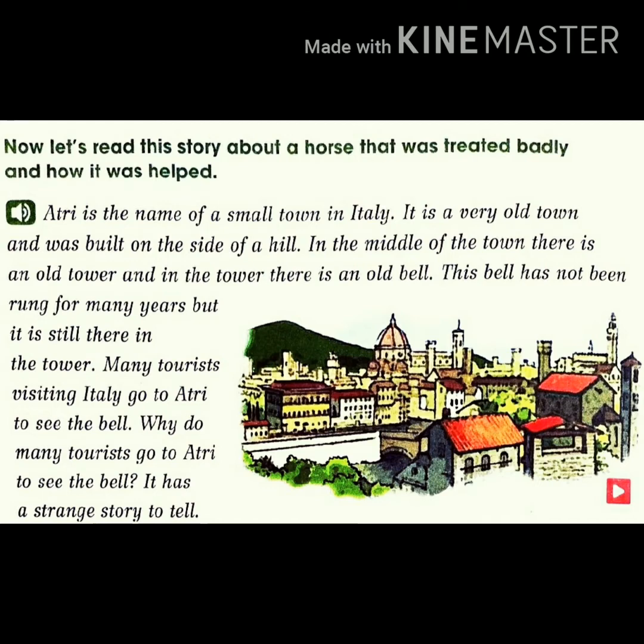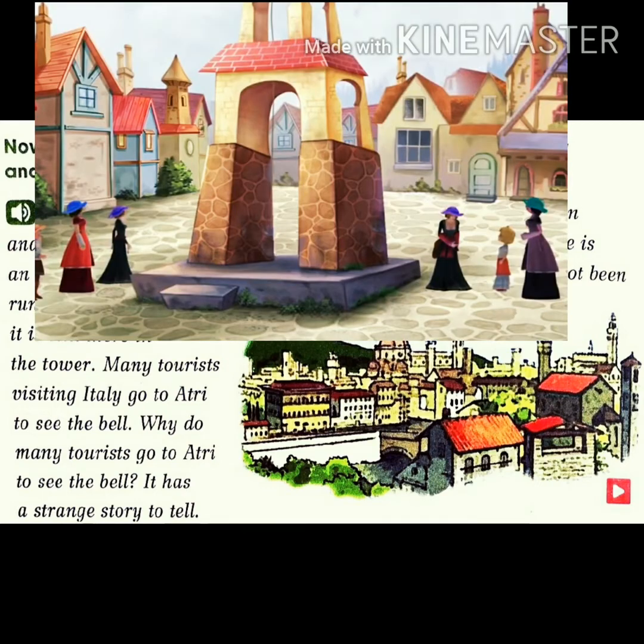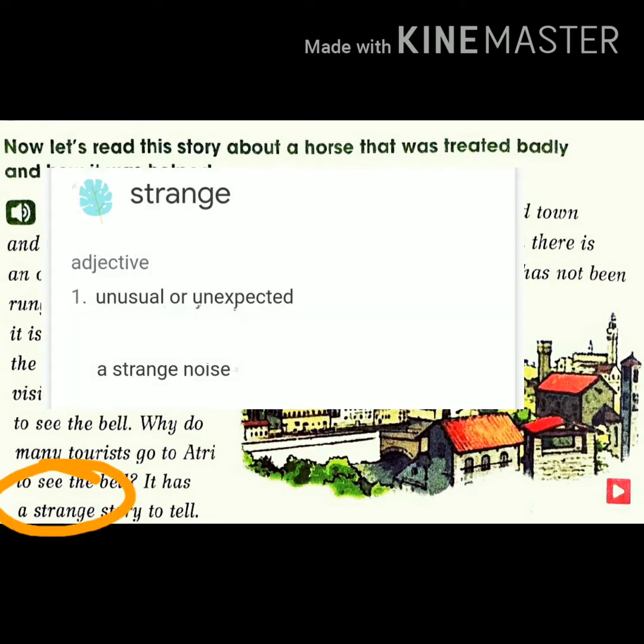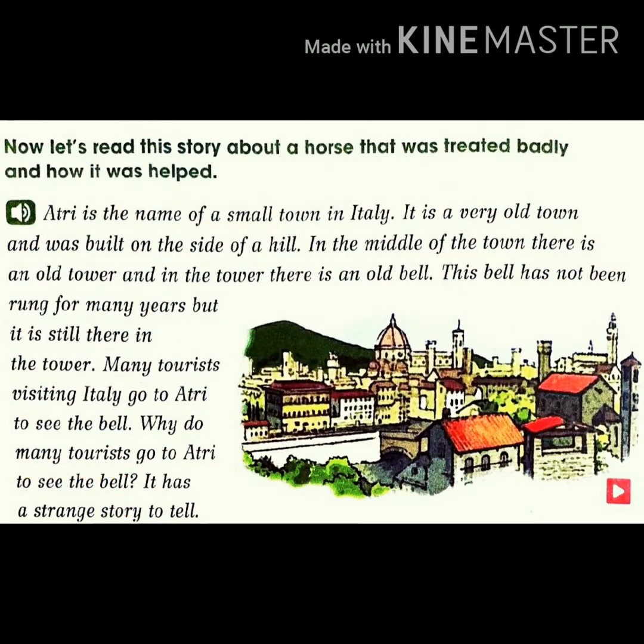Then a question arises, why do many tourists go to Atri to see the bell? It has a strange story to tell. So when we move forward in the story, we are going to know the reason why many people preferred to visit Atri. Okay, so let's move forward. But before this, I want to tell you the meaning of strange. Strange means unusual or unexpected.